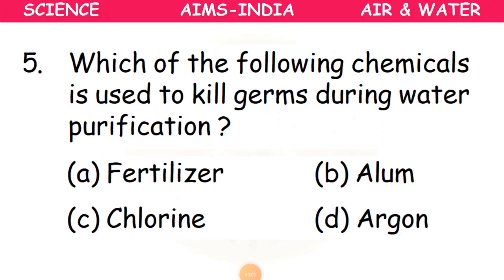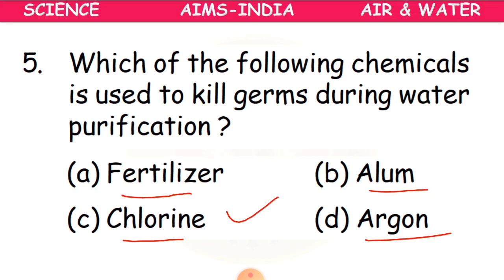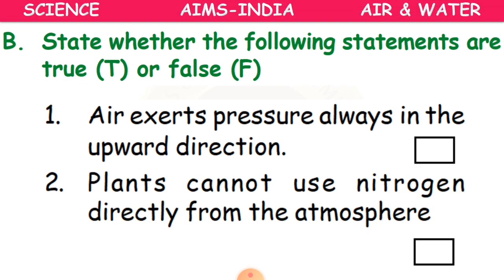Children, the fifth question here is, which of the following chemicals is used to kill germs during water purification? You have got the options: fertilizer, alum, chlorine and argon. So, what do we use to kill germs during water purification? Yes, it is chlorine. Option C is the correct one. Okay, children?